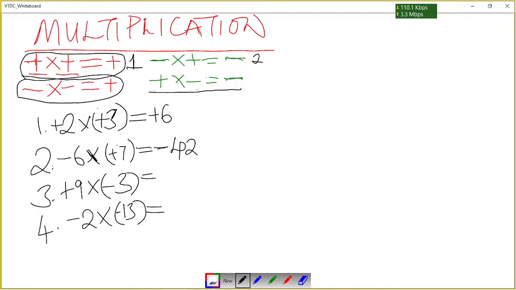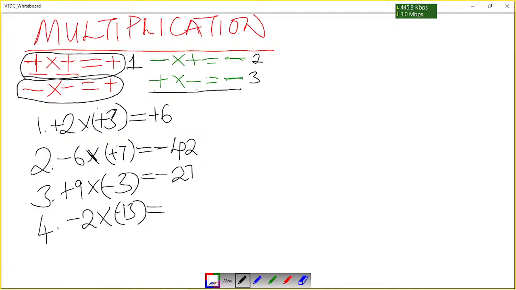Okay, so you are saying when you multiply a negative by a positive, our answer will be a negative. That's why I've got negative 2 as the answer. Then we have got positive 9 times negative 3. So here we are using this rule. For question 3, we are using that rule, which is a positive times a negative. So we know that when we multiply a positive by a negative, our answer will be a negative. Then we say 9 times 3 will give us 27. So that is the answer, which is negative 27.